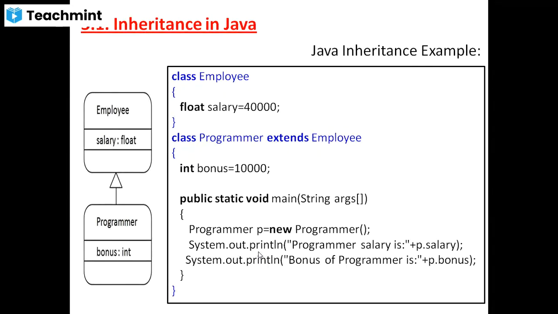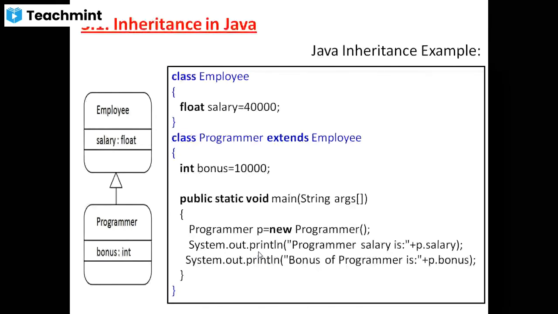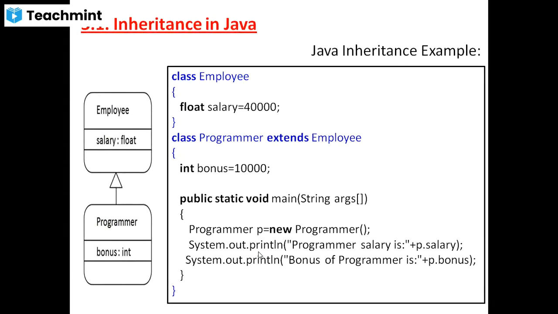Public static void main, String args. Inside the public static void main, you have to create the object of the child class, not the object of the parent class. Why? Because whatever features are present in the parent class, all of them are present in the child class itself. That's why I'm going to create the object of the child class.